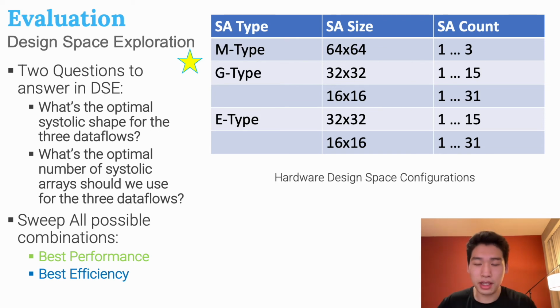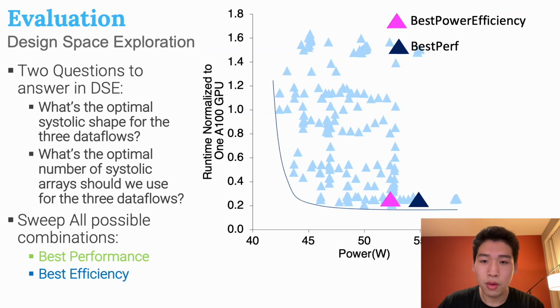To further limit the number of designs we have to explore, we restrict the shape of the type M array to be 64 by 64 because we have empirically shown that smaller type M array will result in a configuration that is very far from optimum. In summary, all the possible hardware parameters are shown in this table. We swept through all the possible combinations of these parameters, and we have 238 design points at the end.